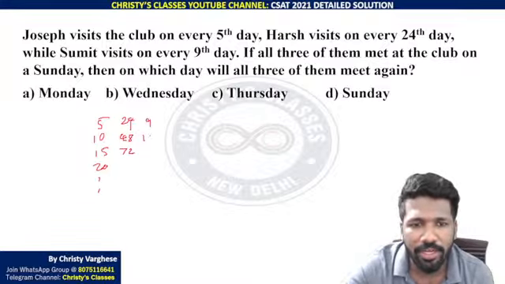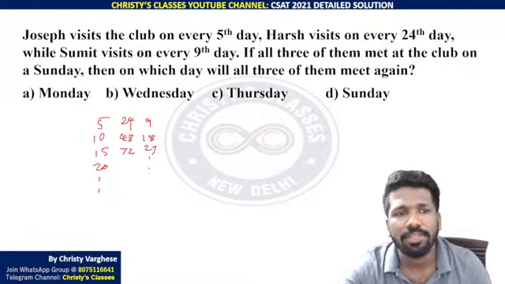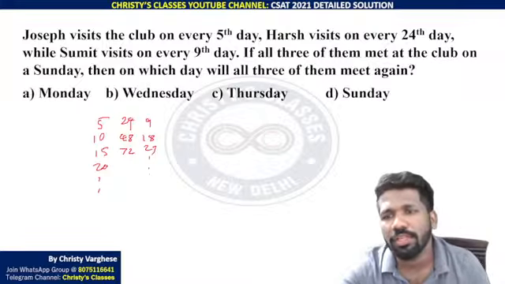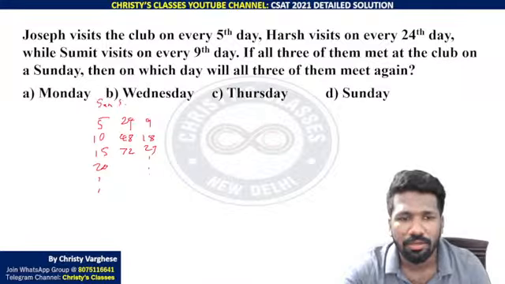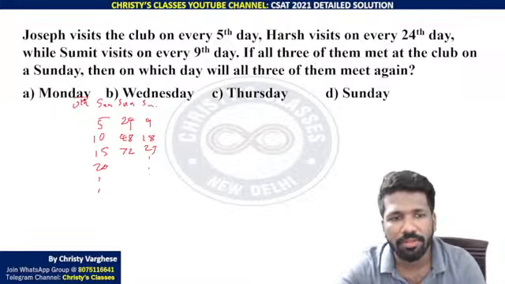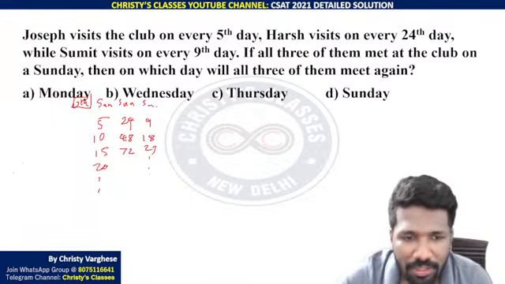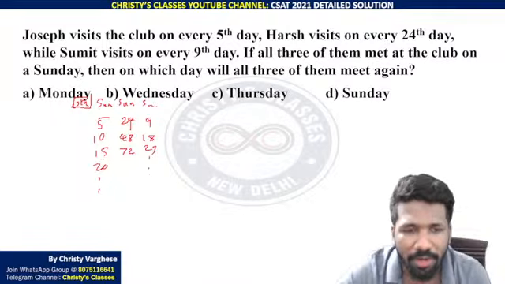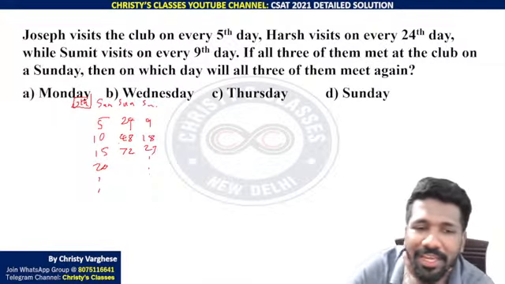Sumit visits on the 9th day, 18th day, 27th day, etc. If all three of them met in the club on a Sunday, then on which day will all three meet again? Initially they meet on a Sunday. Assume the 0th day was a Sunday. They meet the same day. Now, for them to meet again, this number should be a common multiple. Only on a common multiple will they meet again.